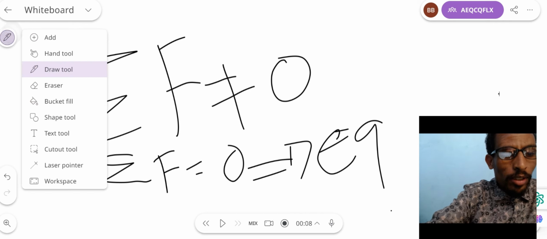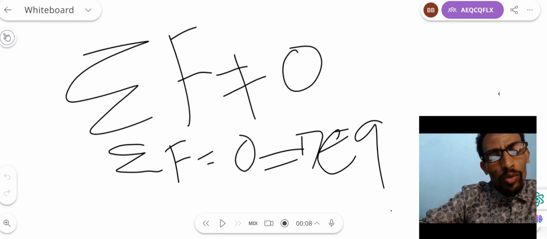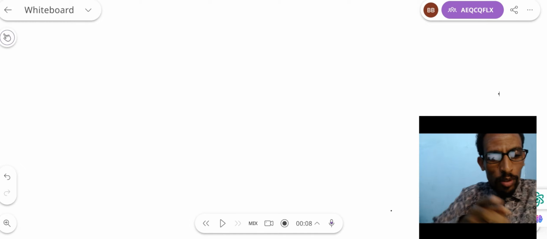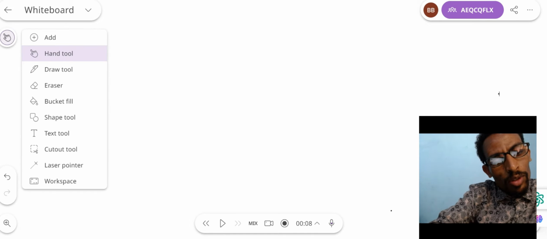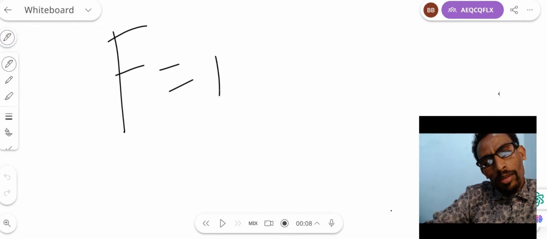Let's pass to the universal law of gravitation. The universal law of gravitation is expressed as force, which is equal to what?